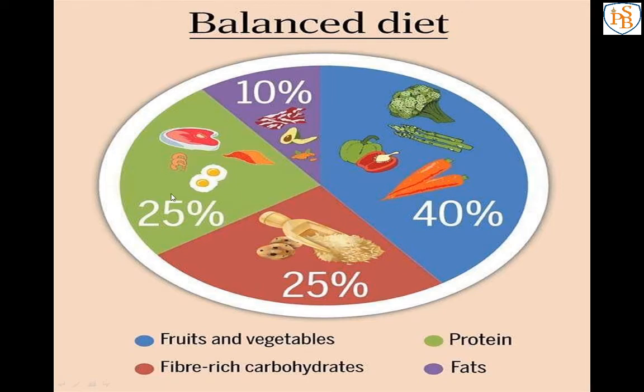In a balanced diet, 25% protein should be present. Then fiber-rich carbohydrates, that is whole grains. I have said whole grains should also be 25%. And the fats are in less amount, that is 10%. So 40 and 10 make 50, and 25 and 25 make 50, so that is 100%. When we are taking that much amount of fruits and vegetables and the other nutrients, we are eating a balanced diet.